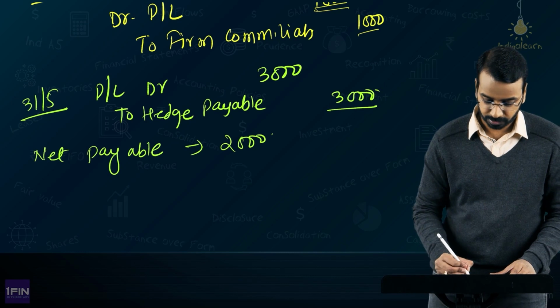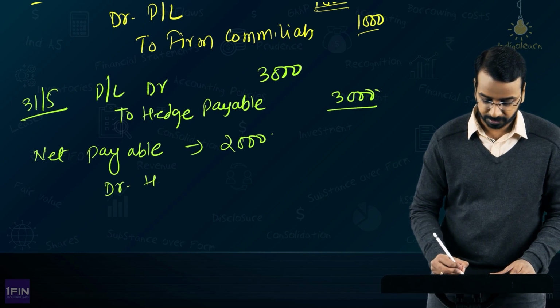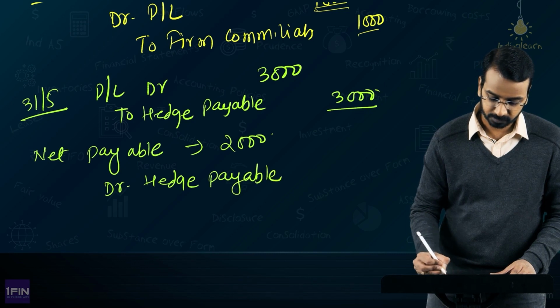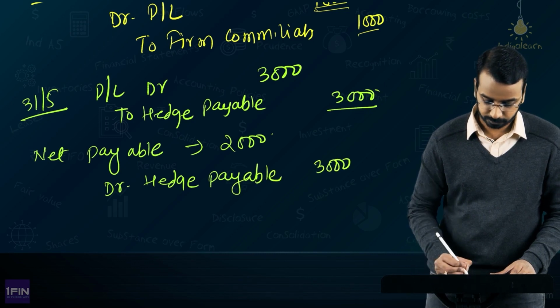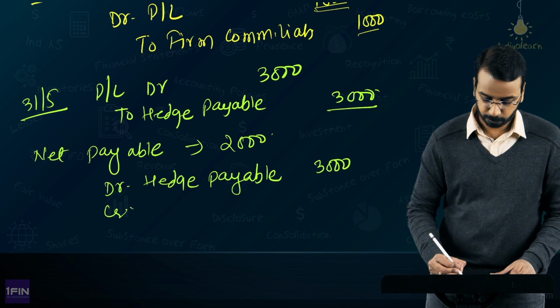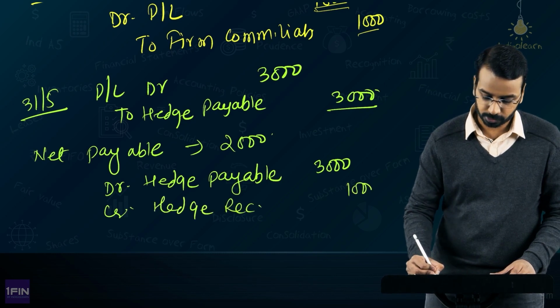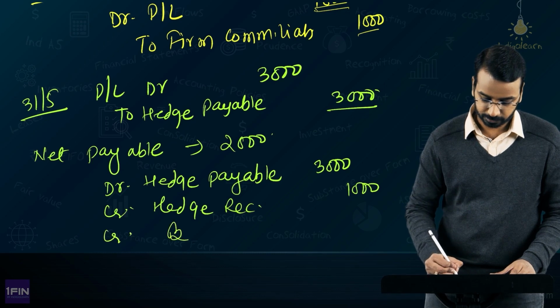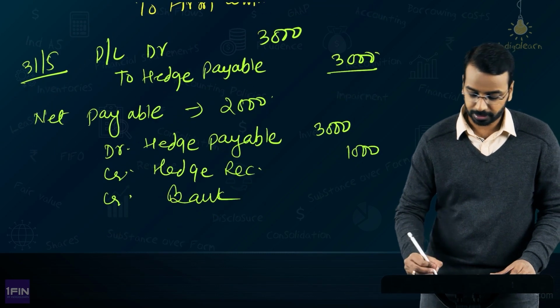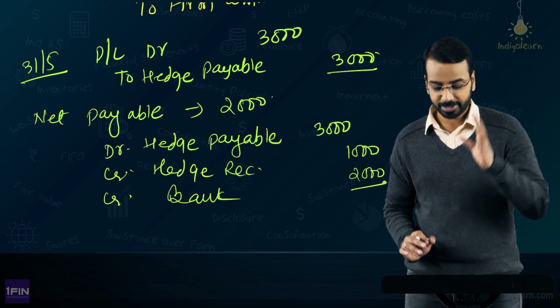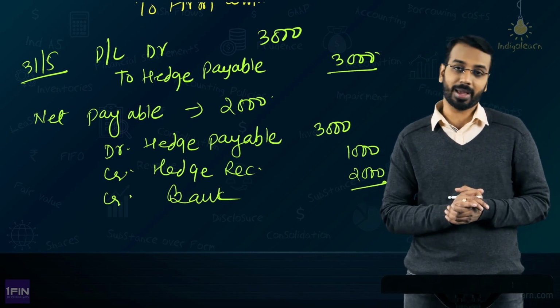So, what you will do is, you will debit hedge payable 3000, credit hedge receivable 1000 and credit bank by 2000. So, basically to settle the future transaction, you will pay 2000 and it has gone out from your bank, right.